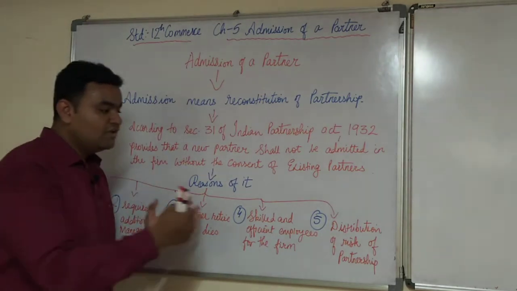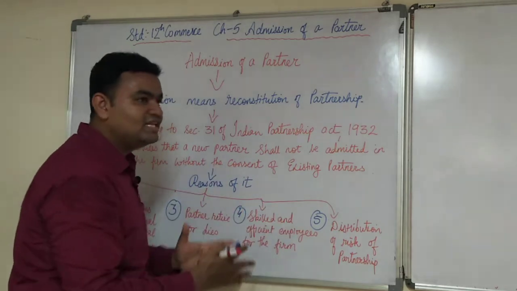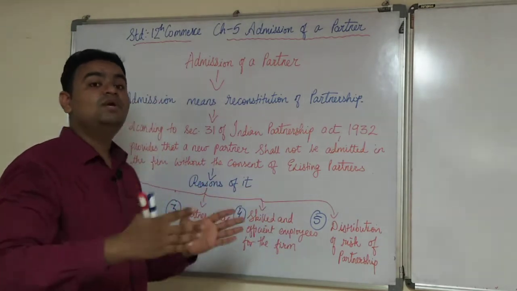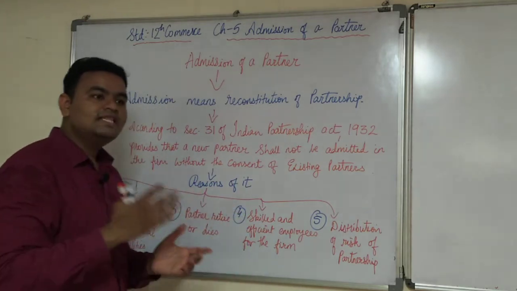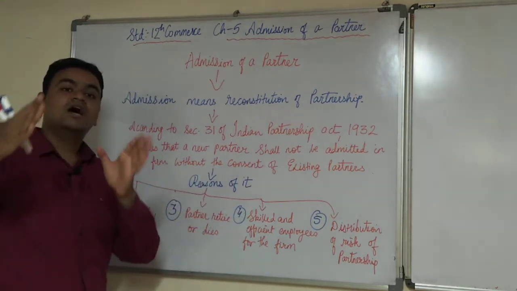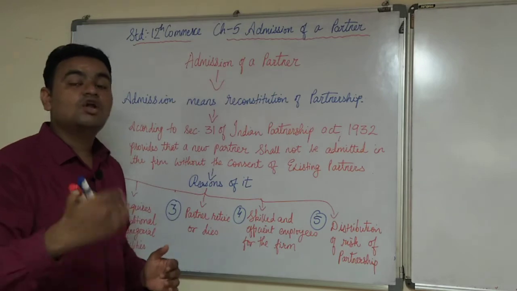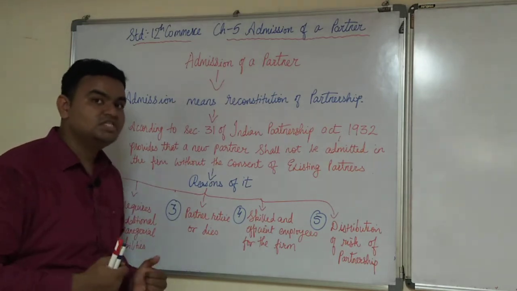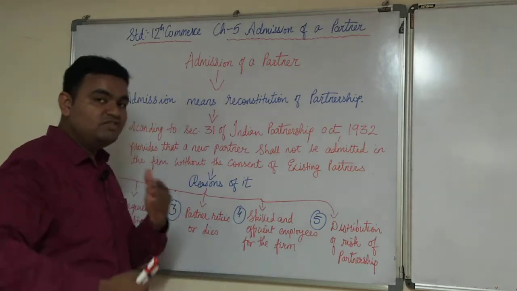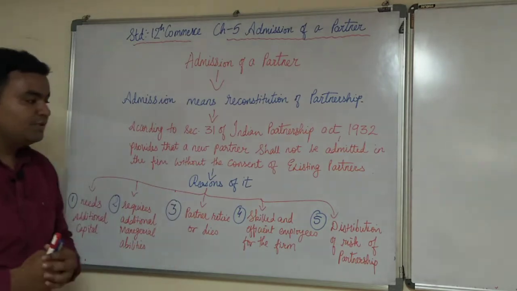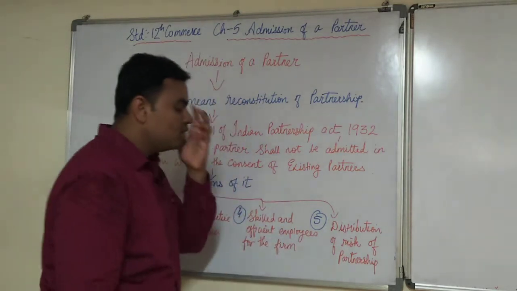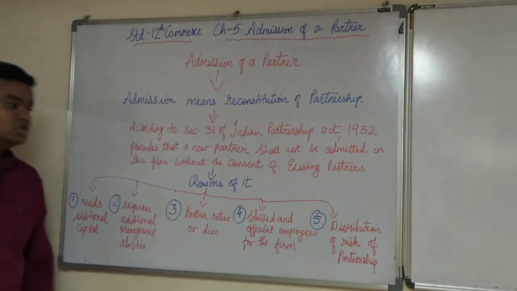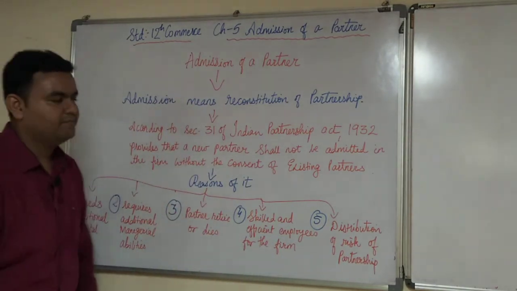So if the existing partners feel that only 3 partners are there and we need a 4th partner in order to decrease the loss, so that they might not get a great loss for the business, because the loss is also being distributed among the partners, and if the loss is too much, then they can admit a partner. So this can also be one of the reasons, the distribution of the risk of the partnership firm, right?